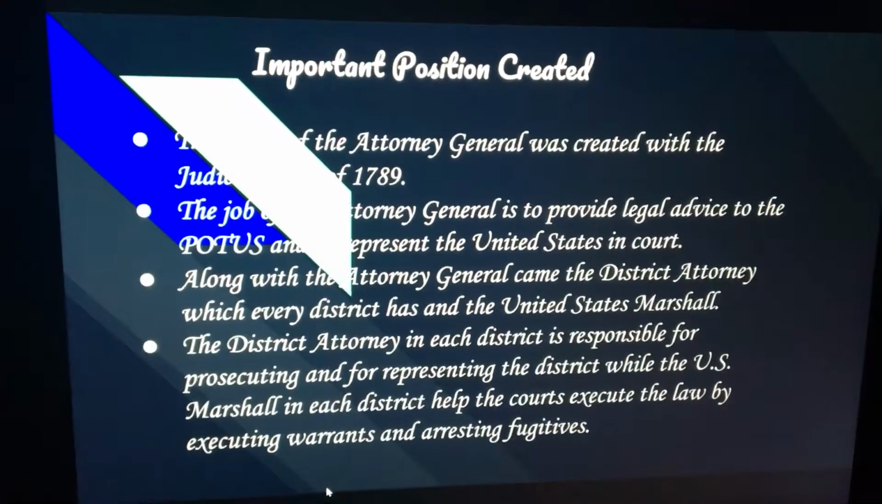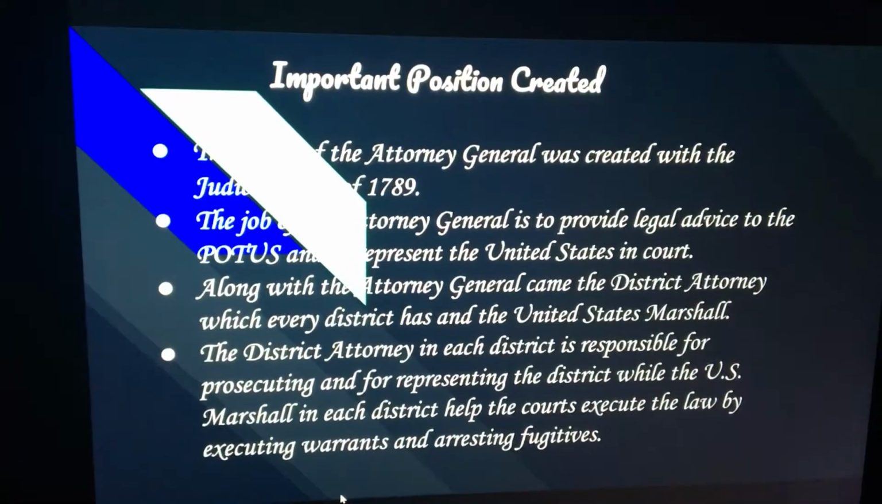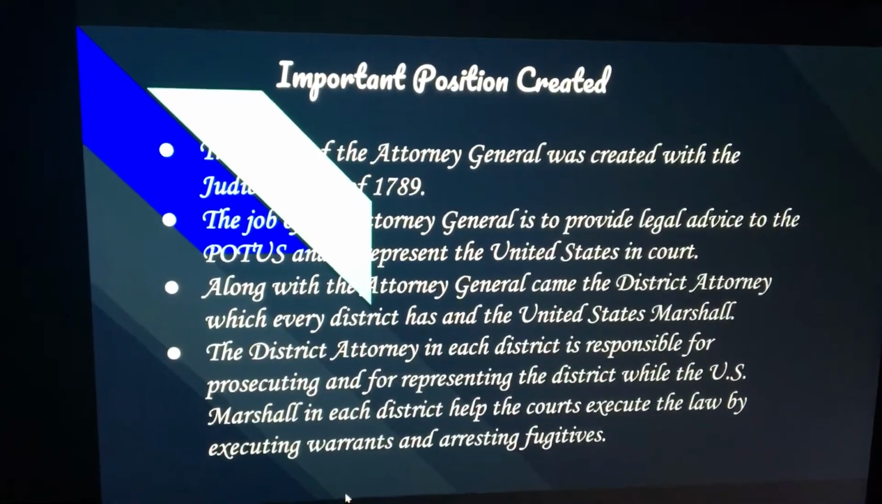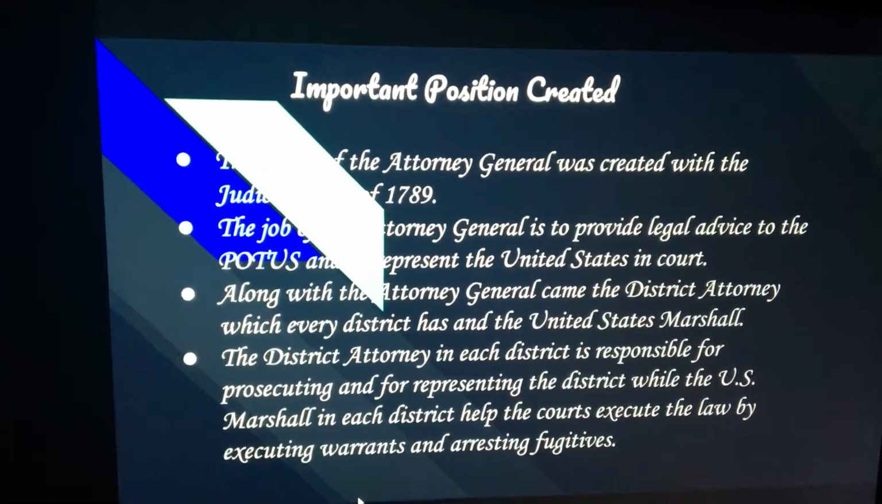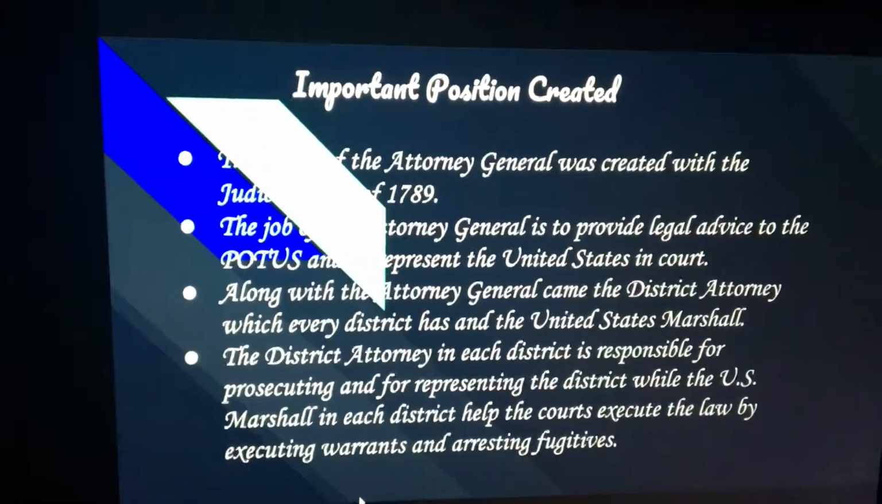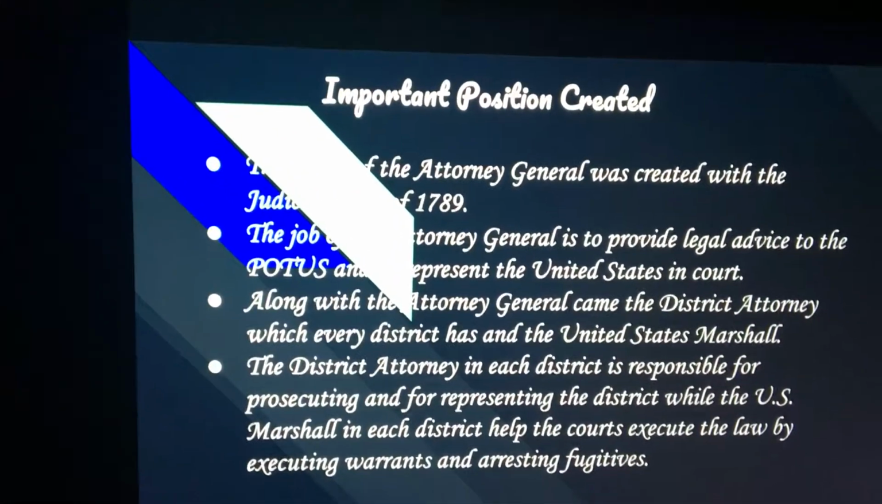The district attorney in each district is responsible for prosecuting and for representing the district, while the U.S. Marshal in each district helped the courts execute the law by executing warrants and arresting fugitives.